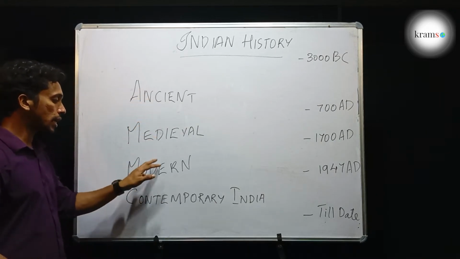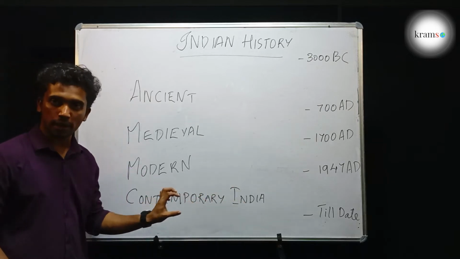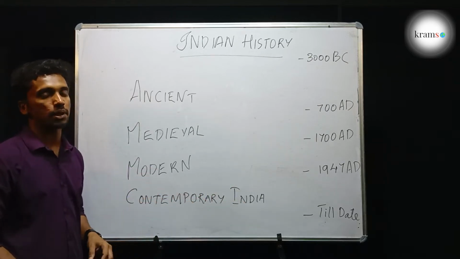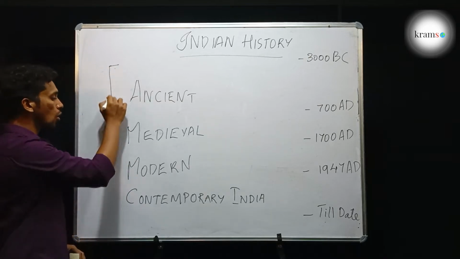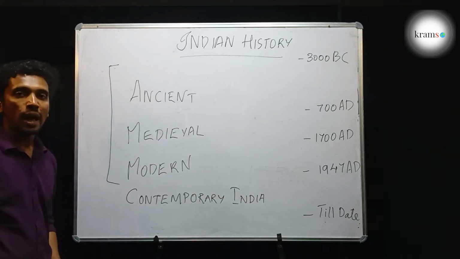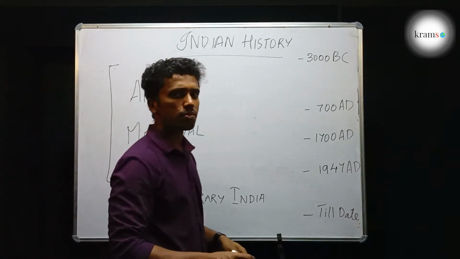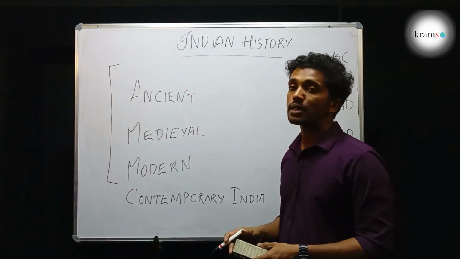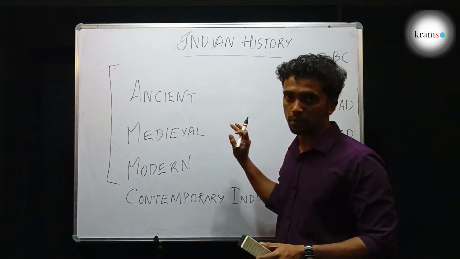So there are basically four sections. In these four sections, contemporary history or contemporary India will be dealt with at a later point of time. In this whole history session we will be covering ancient history, medieval history, and modern history. And in the brief timeline of these three periods, from each period we can consider two major events that had shaped the history of that period.